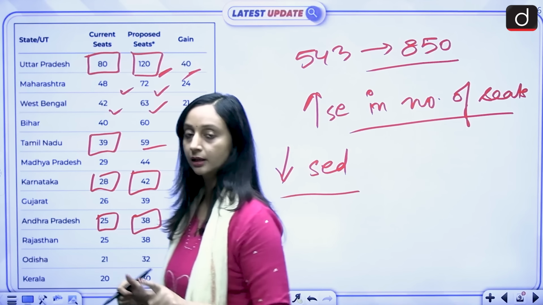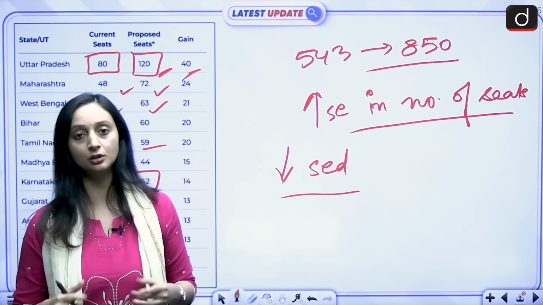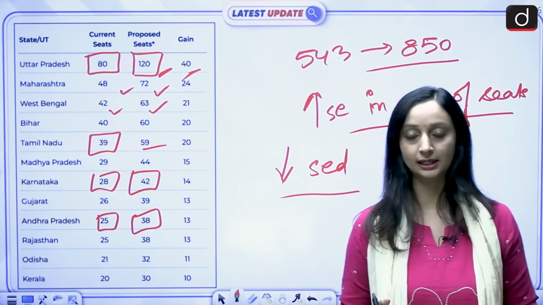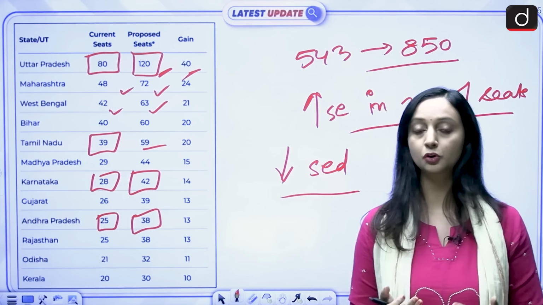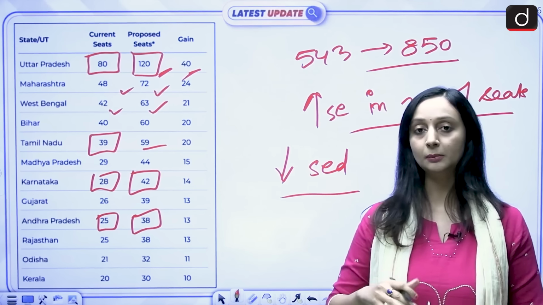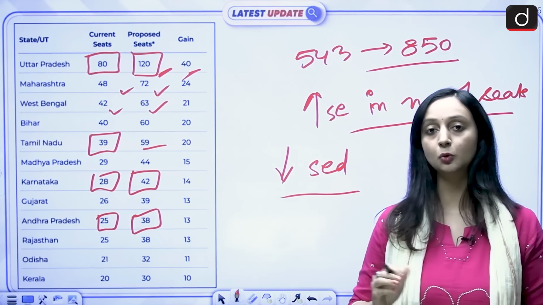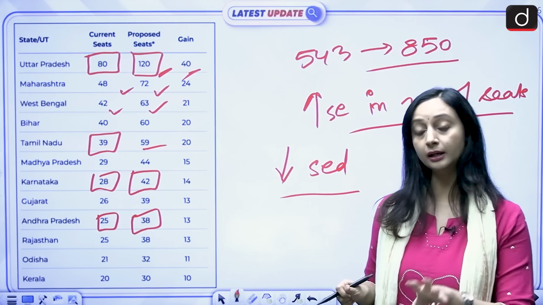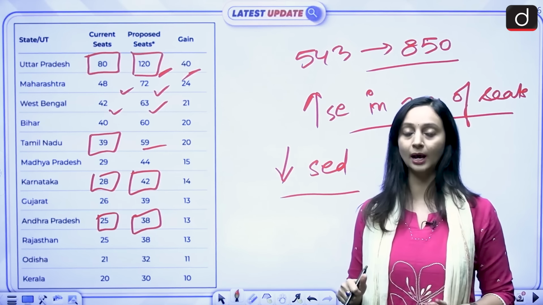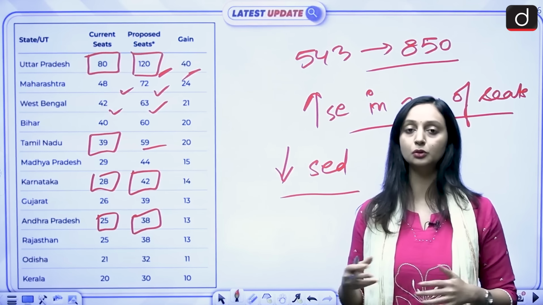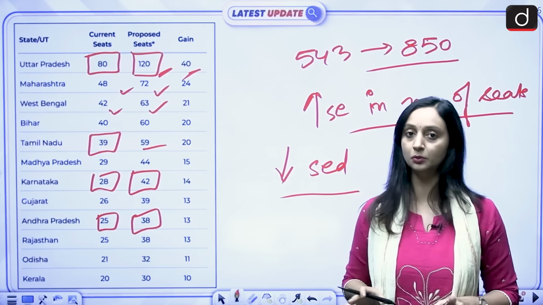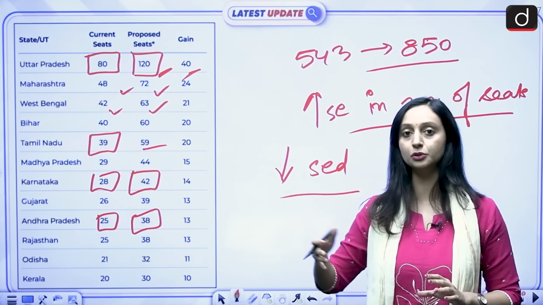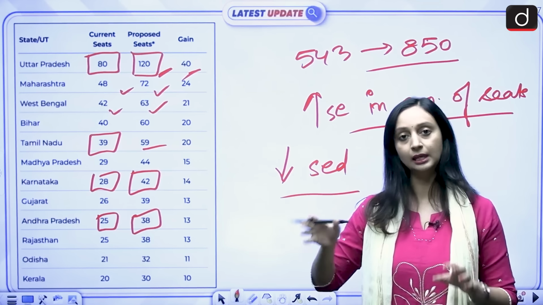That's why they are saying that if you want to implement women's reservation, go ahead and do that, but please don't implement the delimitation bill in such haste. Let's properly understand what could be the solution to this problem, or maybe implement the reservation right now. Don't carry on the delimitation exercise. Just implement the reservation based on the current data, the current number of seats that you have, and then let's come up with a solution to this problem on how we are going to tackle this. And then a delimitation exercise can follow, because you cannot just keep on postponing the delimitation exercise forever. It has to be done.